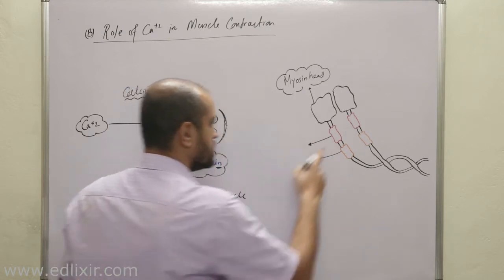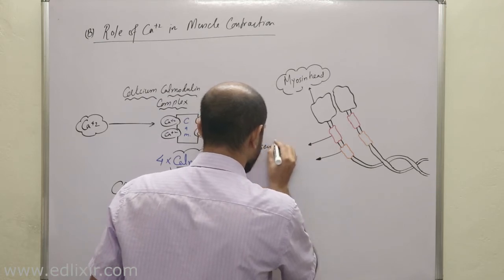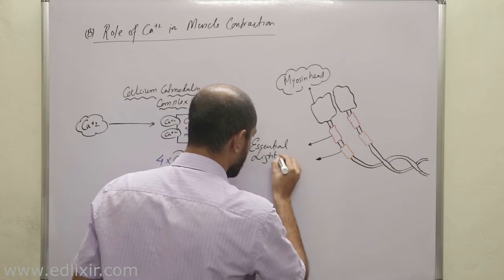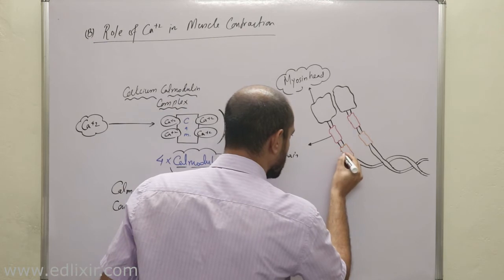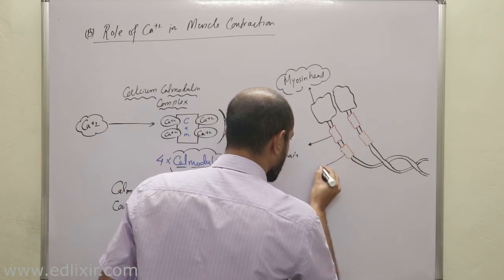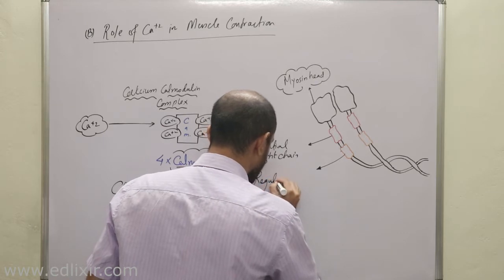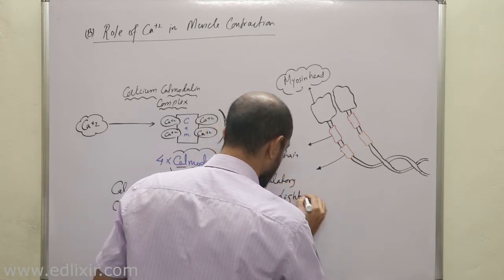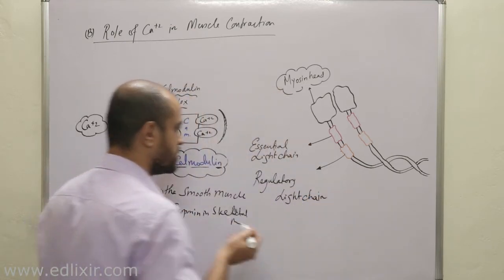Now listen, this upper one is called the essential light chain. Okay, and this lower one actually is called the regulatory light chain.